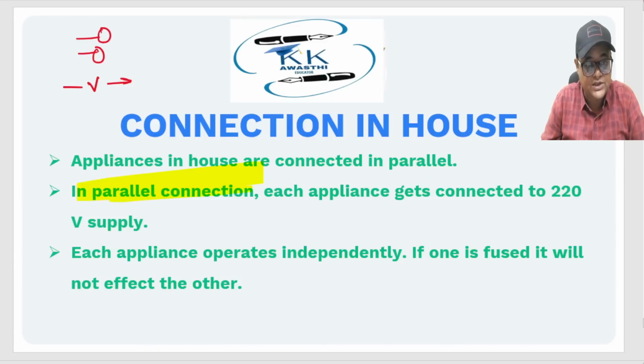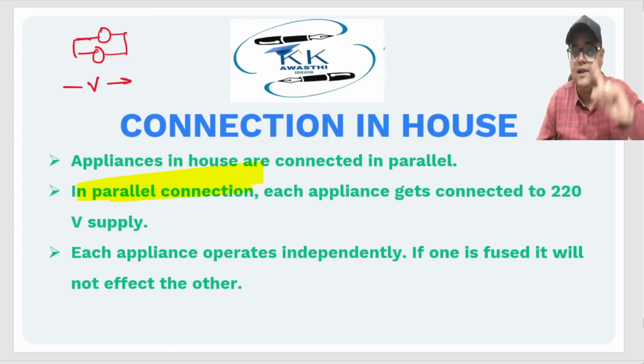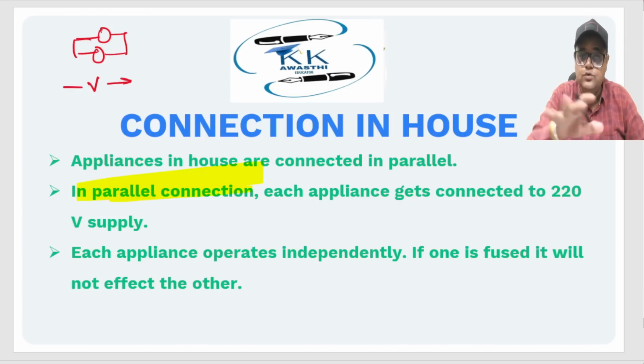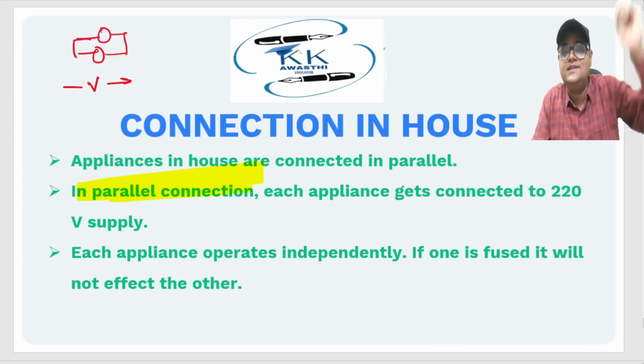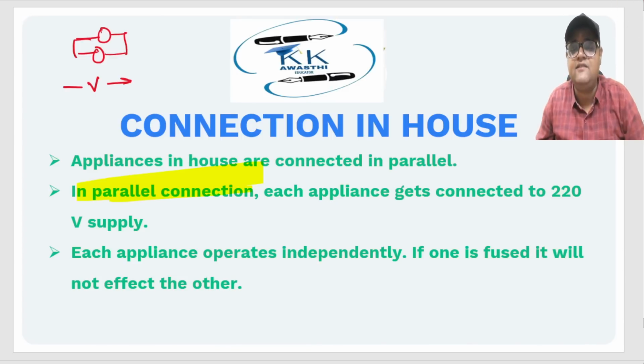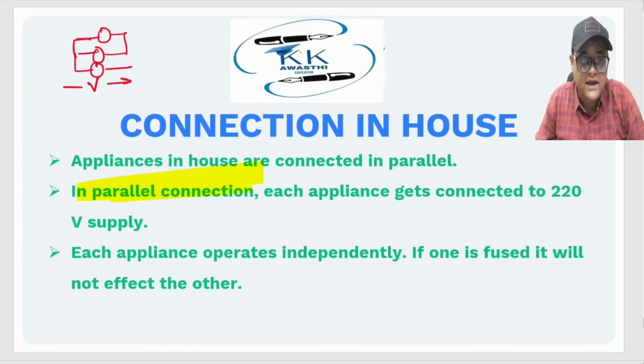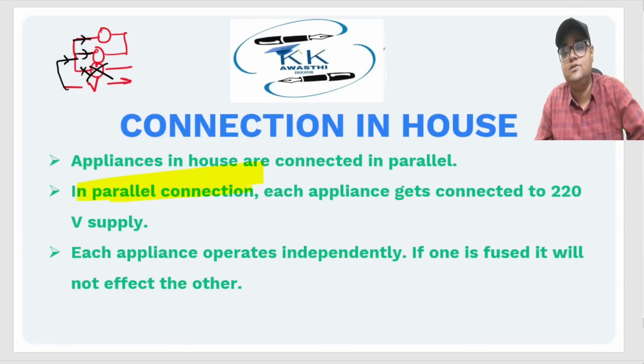I guess if you're watching this video, you have already completed electrical circuits. In parallel, we know that voltage is the same. In series, we know that current is the same. So if we are using a parallel connection, that means voltage is the same, right? And the current is divided. Let us assume that one of the appliances is not working. So that's perfectly all right. The current was divided. No current is flowing here, but the current is flowing here. So the other two appliances will work.